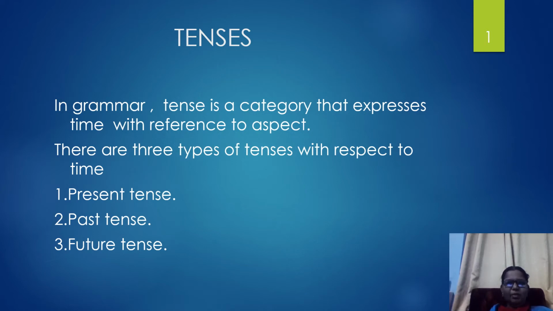Let us discuss tenses. In grammar, tense is a category that expresses time with reference to aspect. There are three types of tenses with respect to time. One is present tense, second is past tense, and third is future tense.